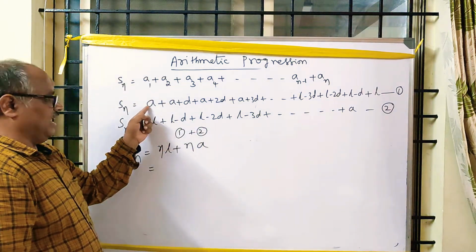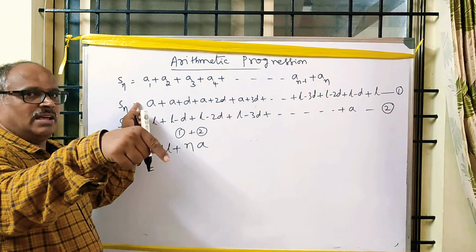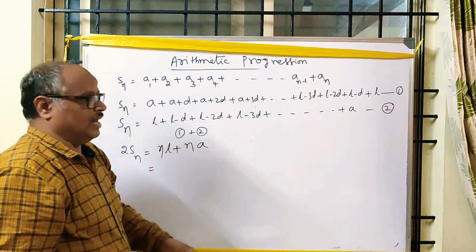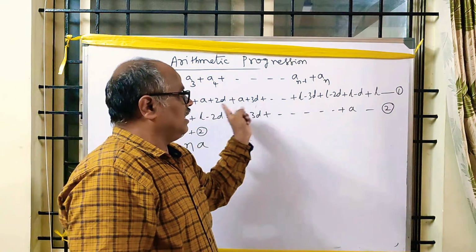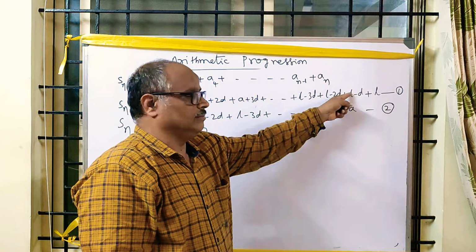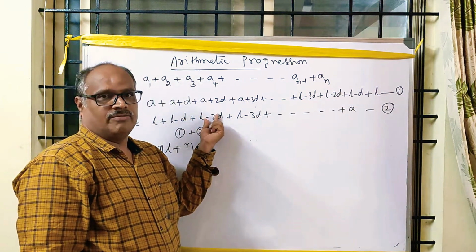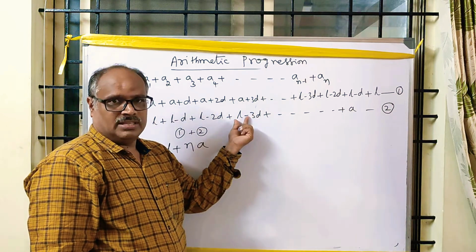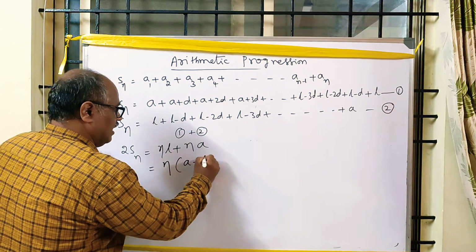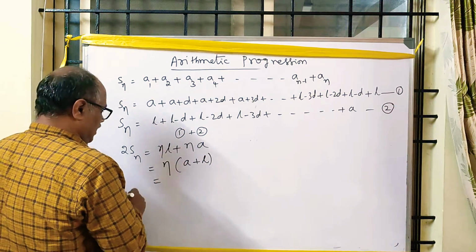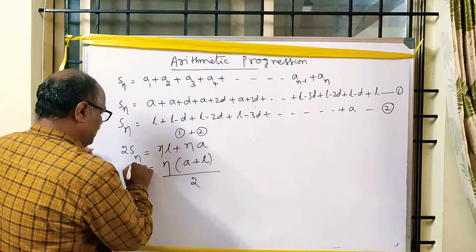Plus D and minus D get cancelled like that. There are n number of L's and n number of A's left out. Taking n as the common factor, A plus L. This is one of the formulas to calculate the sum.